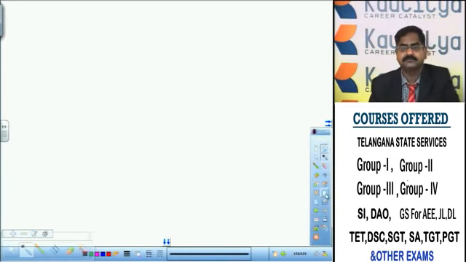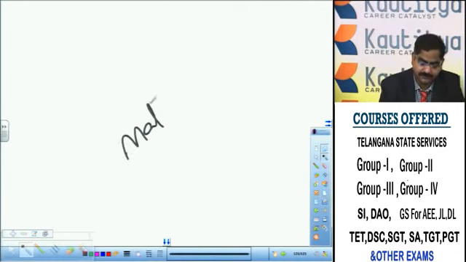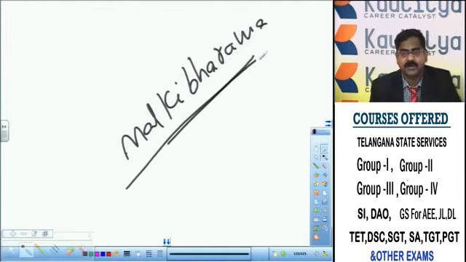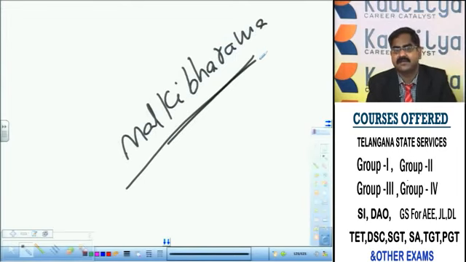Ibrahim Kuli Qutub Shah is known as Malkibarama because he patronized many Telugu poets in his court. I told you already the names of Telugu poets patronized by Ibrahim Kuli Qutub Shah in the court. What are they? Kandukuri Rudra Kavi, who wrote Nirankuso Pakhyanam, Sugriva Vijayam. Addanki Gangadhara Kavi, who wrote Tapati Samvarano Pakhyanam.